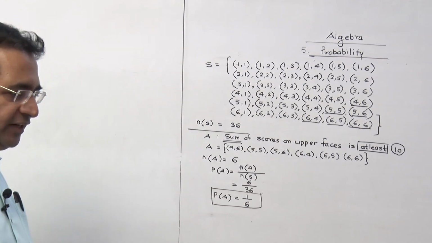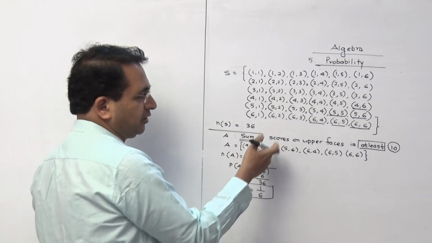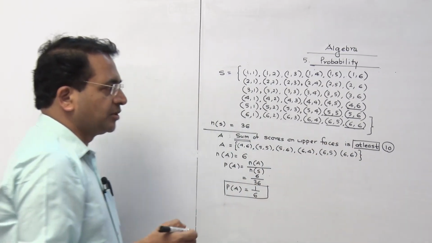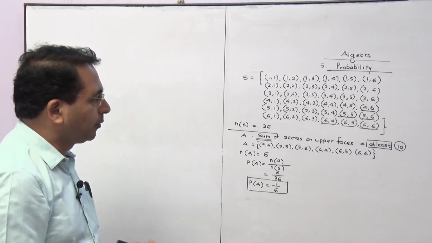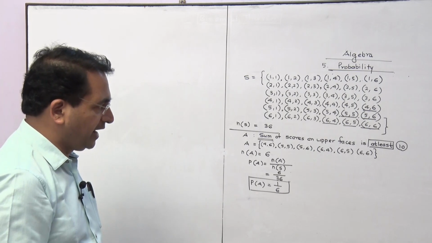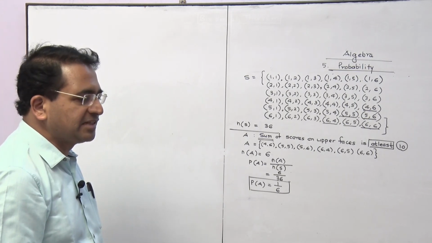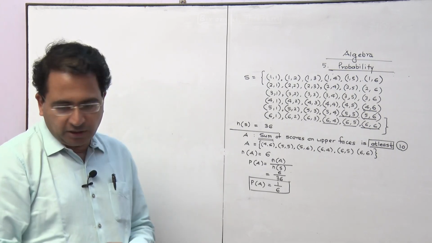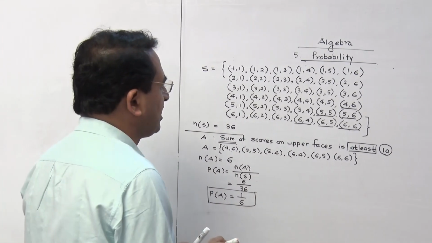Mathematical chance of getting that particular outcome. Now, simple questions they may ask you, conditions may be different. Suppose they ask you a question like this: find the probability of an event that the number appearing on the upper faces is exactly the same.